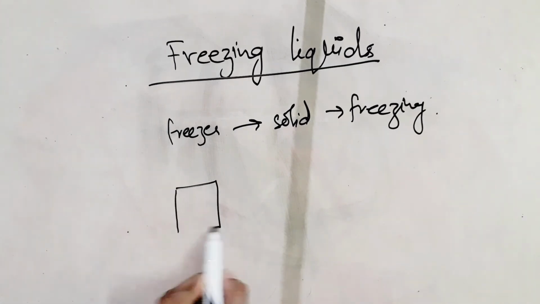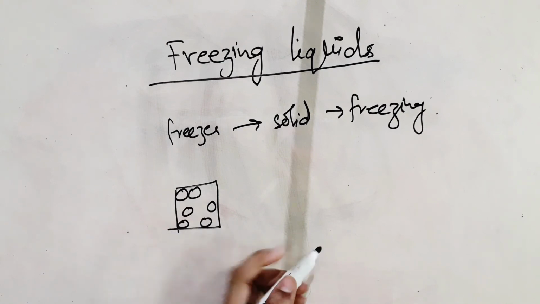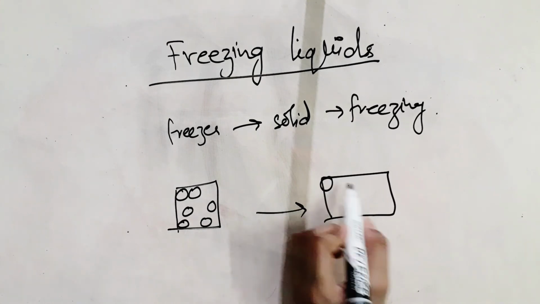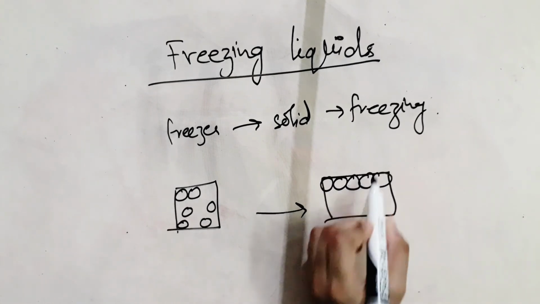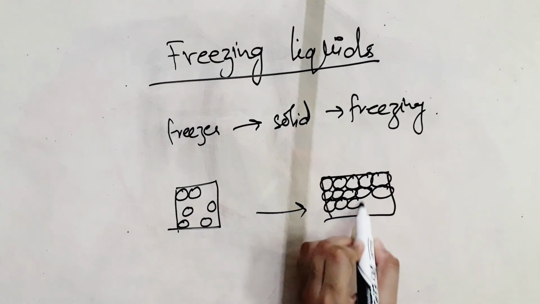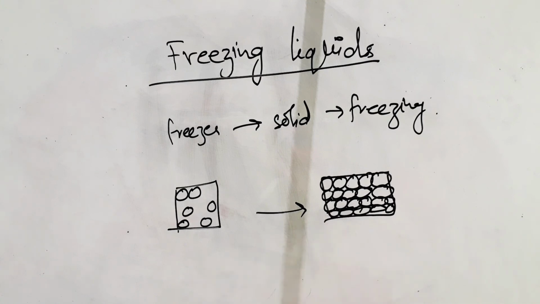This is the structure of a liquid. They have no regular pattern. When they convert into solid, they convert into a fixed position, a fixed pattern with no spaces between the particles. The cooler the liquid is, the less the particles are able to move or slide past each other.